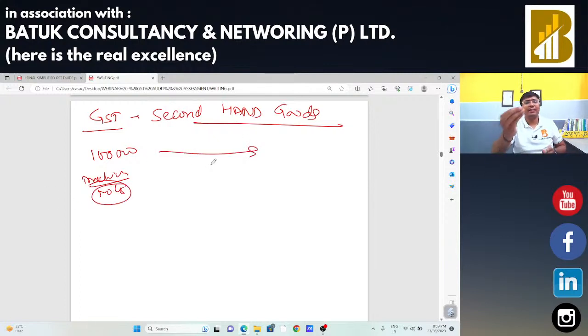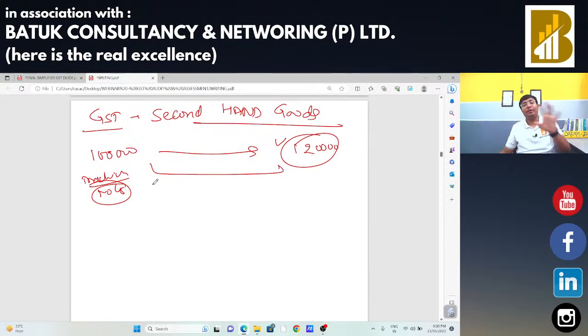I bought some machinery, second hand, for 1 lakh rupees from an unregistered person, and I am going to sell that machinery for 1,20,000 rupees. In that case, on which amount do I need to charge the GST? If I say that on that 1,20,000 rupees GST should be chargeable, in that case the amount will be very huge. So here is a specific provision in case of second hand goods. Whatever will be the margin money, that is 1,20,000 minus 1 lakh, that is 20,000, will be the value of supply, and GST will be charged on that 20,000 rupees.